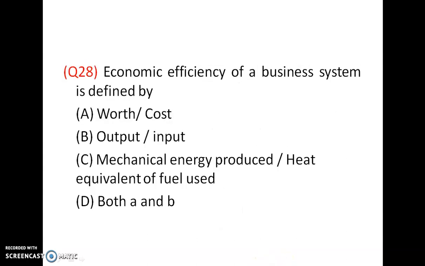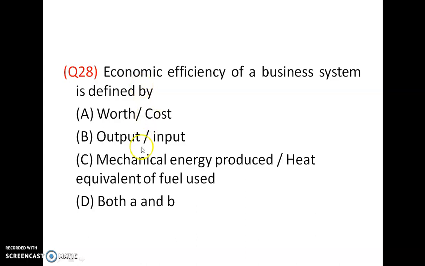Economic efficiency of a business system is defined by work by cost, output by input, mechanical energy produced by heat equivalent of fuel used, both A and B. There are two types of efficiencies: technical efficiency and economic efficiency.